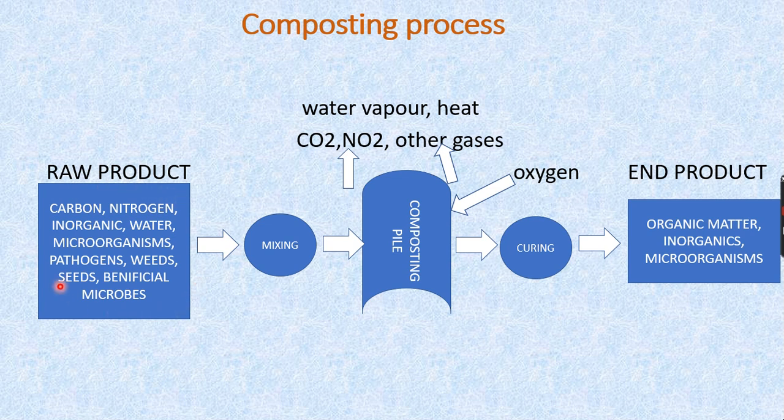This is how the total composting process occurs. This is the raw product containing different types of minerals, nutrients, and organic matter. Now it is mixed up and kept in a compost pile. What is this compost pile? I'll tell you. Then it is cured in the presence of oxygen, and intermittently it is turned to supply oxygen throughout it, and finally the organic matter is decomposed. We get the microorganisms, all these things. During the composting process, there is a release of gases, that is carbon dioxide, nitrous oxide, and other gases, and even heat and water vapor are released.